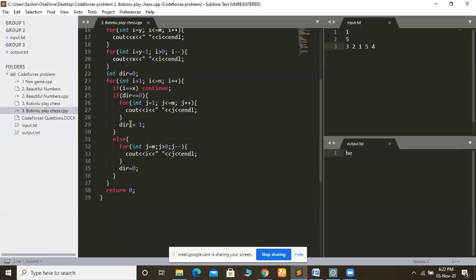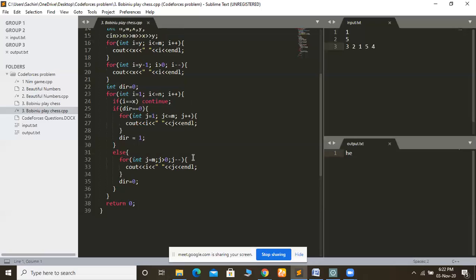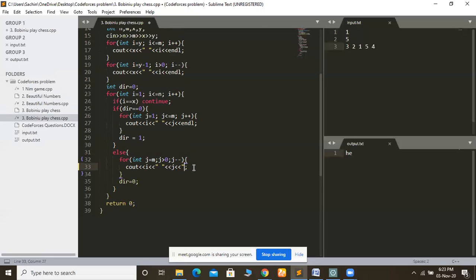After that our direction will change, so I set direction equal to 1. If direction is 1, we traverse from right to left, so I take j equal to m, decreasing j each time, until 1. I have printed the same way. So let's see, wait a second, okay, I think it's right. Okay, so now we will submit the code.